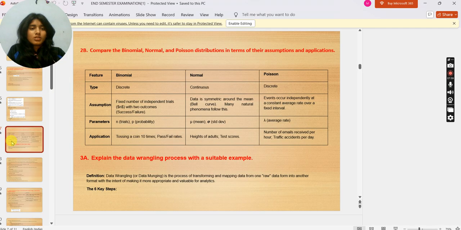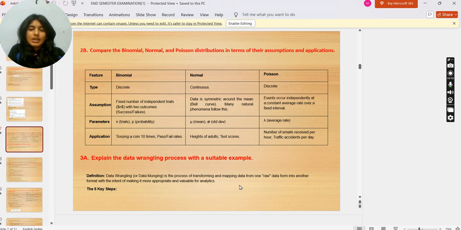Now we have a question: compare the binomial, normal, and Poisson distributions in terms of their assumptions and applications. The type of binomial is discrete, normal is continuous, Poisson is discrete. Assumption of binomial: a fixed number of independent trials with two outcomes, success or failure. Normal assumption: data is symmetric around the mean. Bell curve: many natural phenomena follow this.